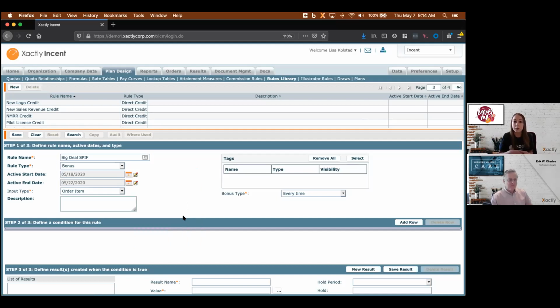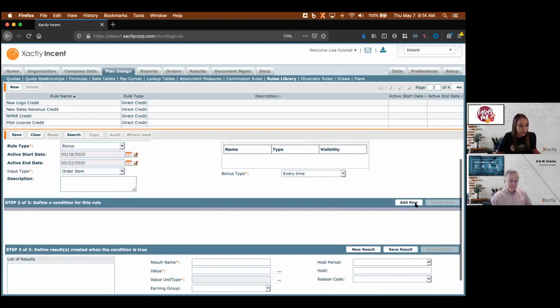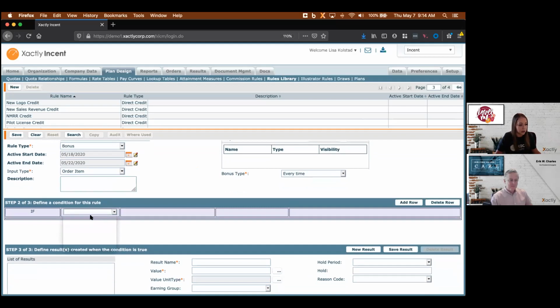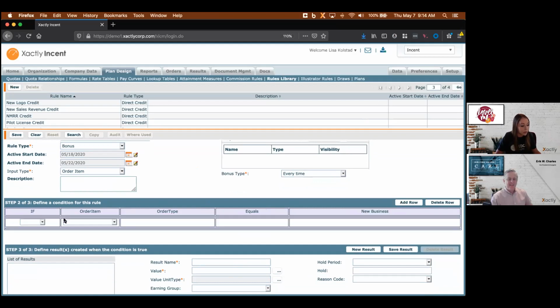Now, this rule can live on your plan the entire year. So Eric, to your point about remembering to turn off that bonus rule, this is taking care of it right here. So now let's build it. All the rules in our system are conditional. So what we're going to say is if my new deal that comes in is new business, and we want the deal to be above $50,000, we're going to say the amount of the deal that we're looking at is greater than or equal to $50,000.